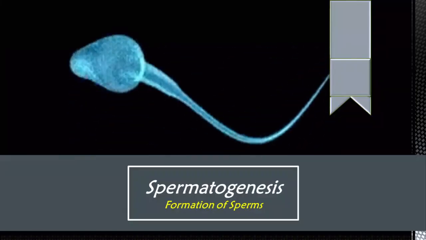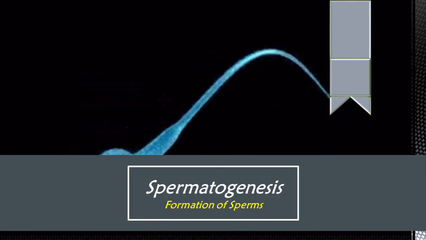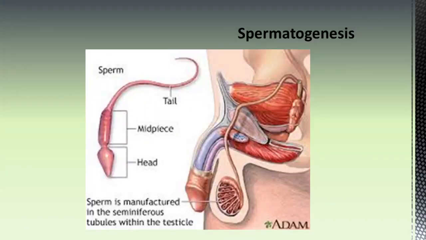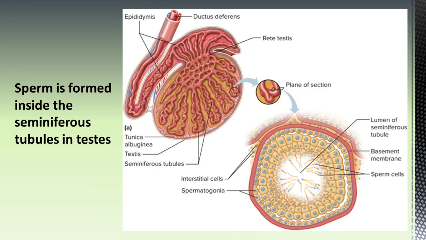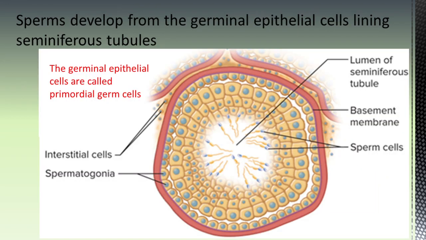First, let us see the formation of sperms, which is called spermatogenesis. Spermatogenesis occurs inside the male gonad, that is the testis, and the testis is formed of thousands of minute tubules called seminiferous tubules. The formation of sperms takes place inside the seminiferous tubules in testis. The seminiferous tubules are lined by the germinal epithelium, which is formed of cells which are called primordial germ cells. The primordial germ cells undergo repeated division, and from these cells the sperms are formed.